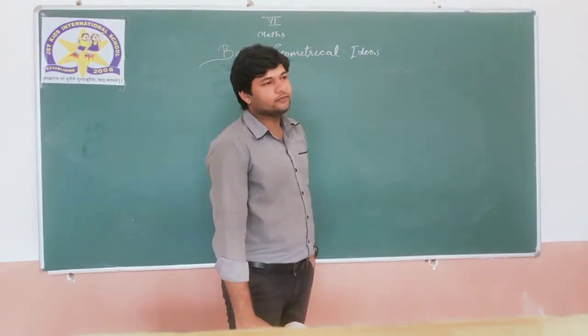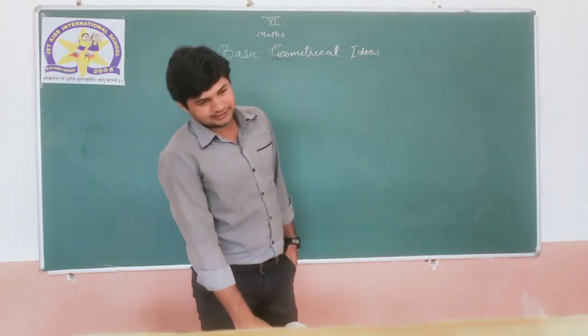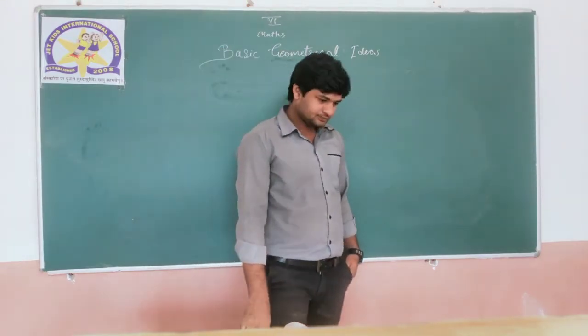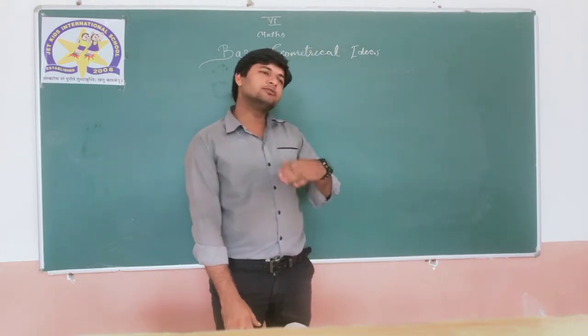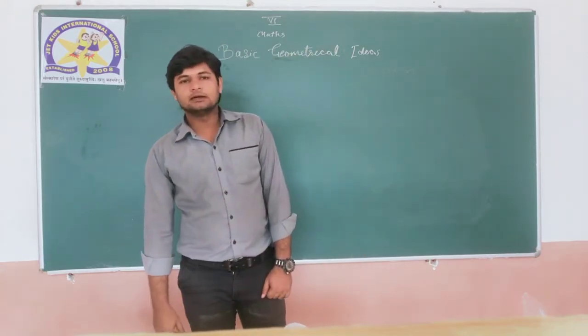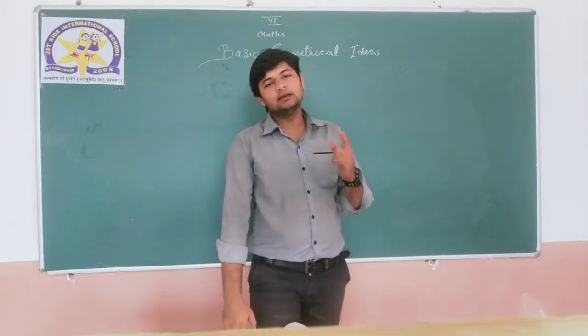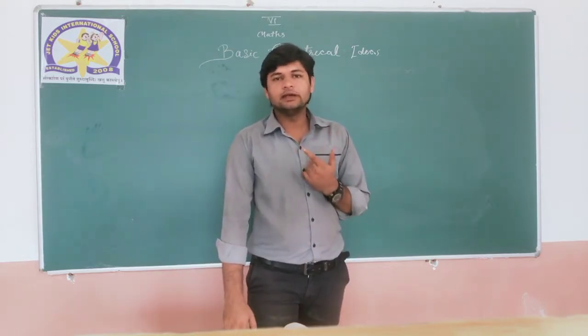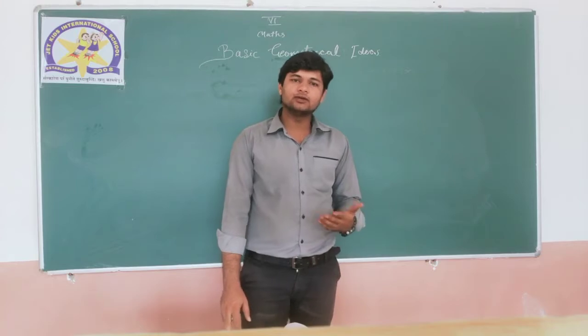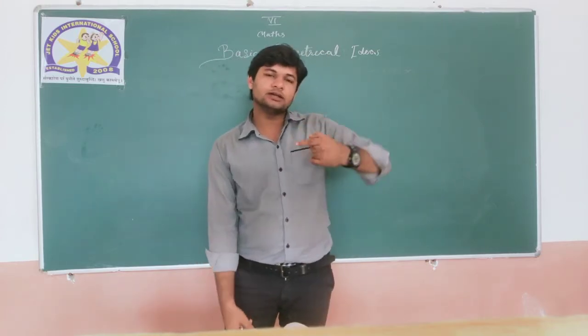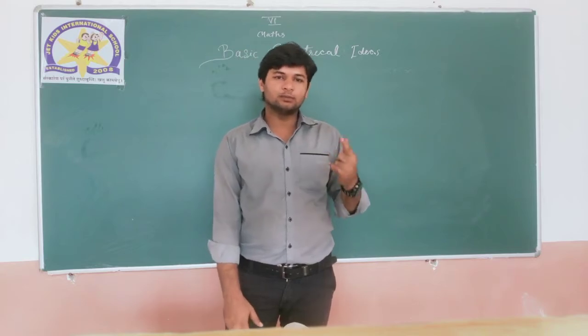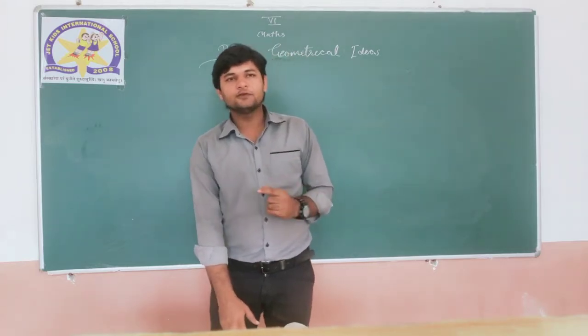You have seen different shapes in earlier classes, like circles, triangles, squares, and you observe many things. If I ask you, the wheel of a car, motorcycle, or your bicycle, whatever it is, its shape is round, meaning a circle.